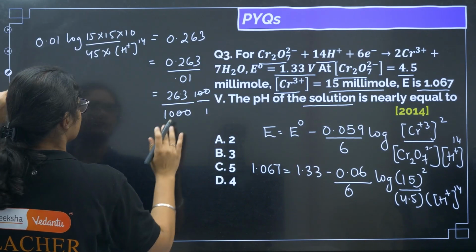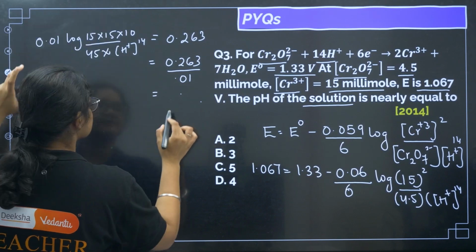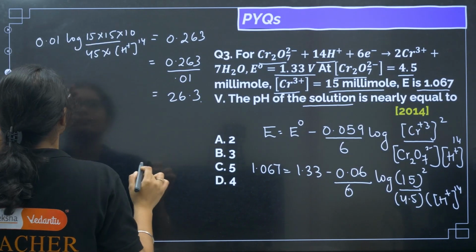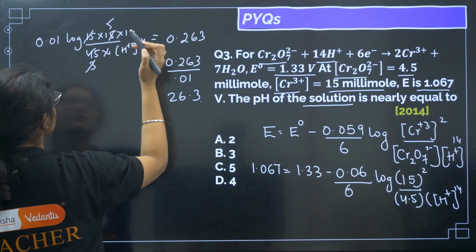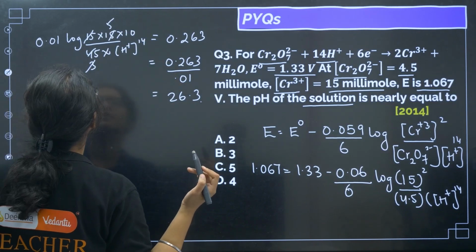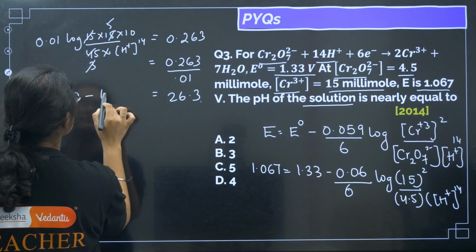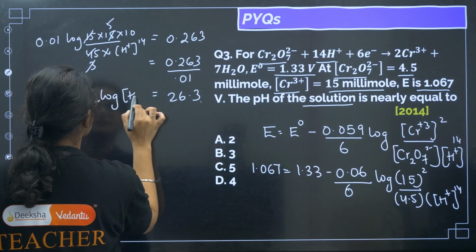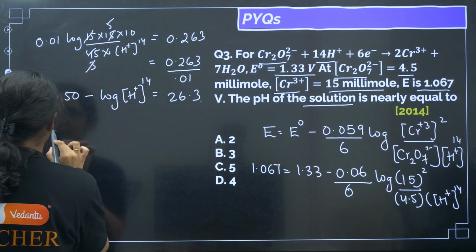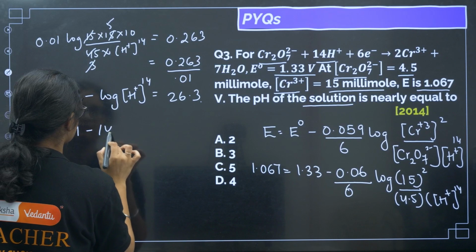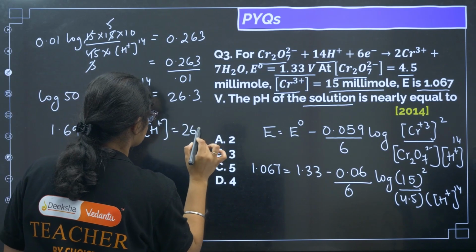I am erasing it so that space will be there. So this one will be 26.3. Now what is on this side? 15 ones, 15 threes, 3 ones, 3 fives, so we have log of 50 minus log of H+ to the power of 14. Log 50 value is 1.69, so 1.69 minus 14 log H+ is equal to 26.3.